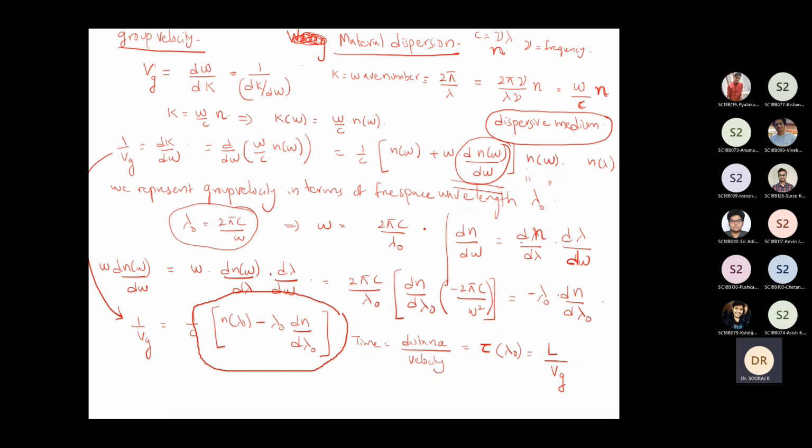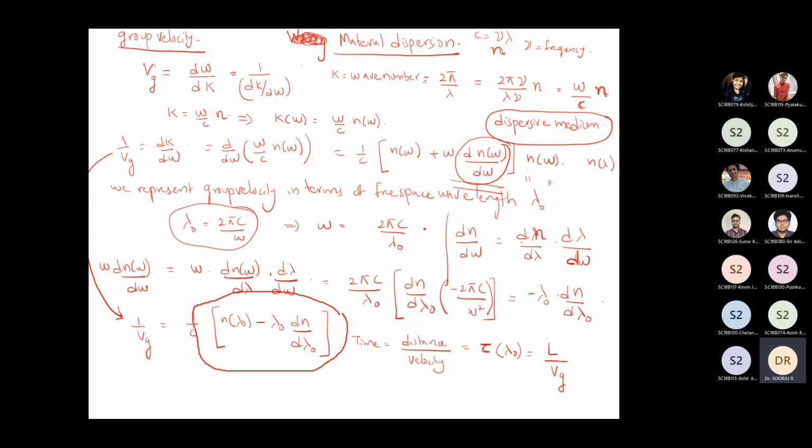Dispersive material means it's a material whose refractive index is not a constant; rather, the refractive index is a function of wavelength. So depending upon the wavelength of the photon traveling through the medium, the signal would see a different refractive index. Such mediums are called dispersive mediums.